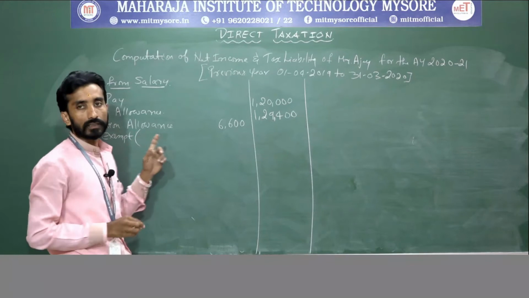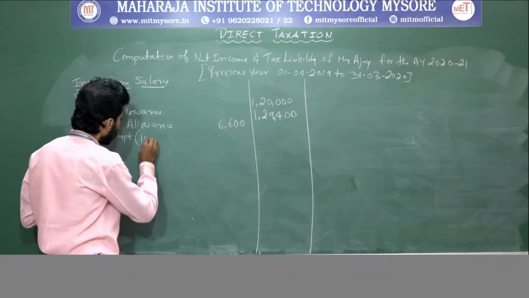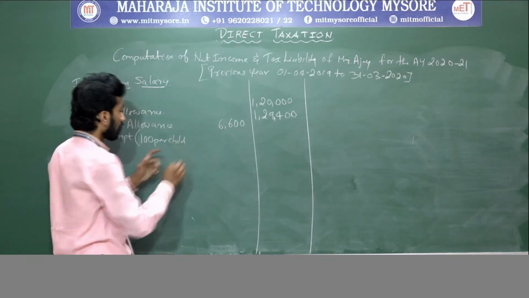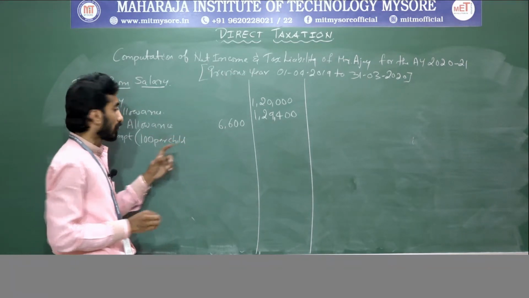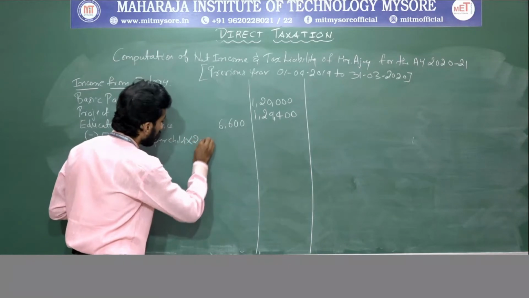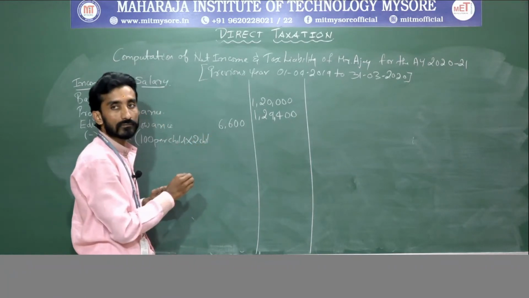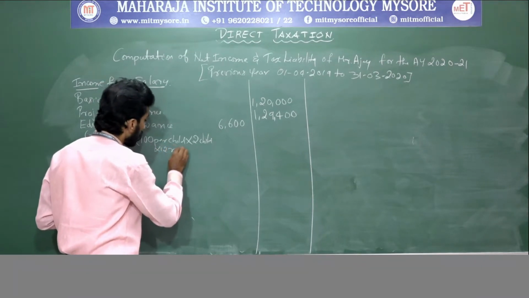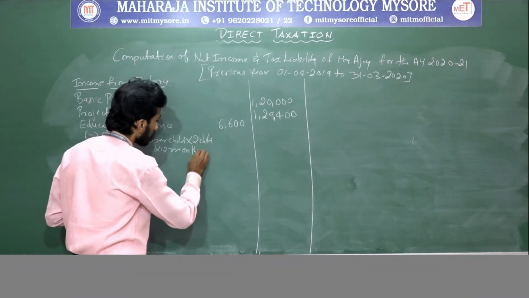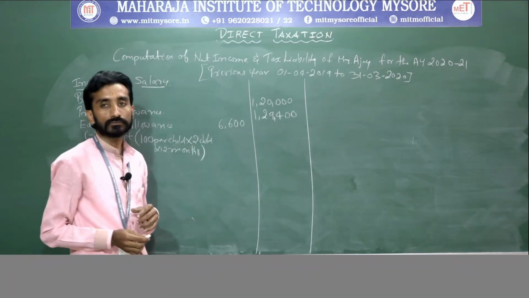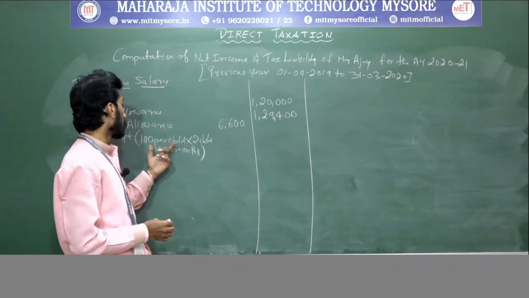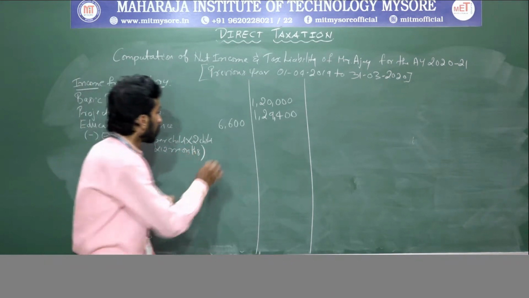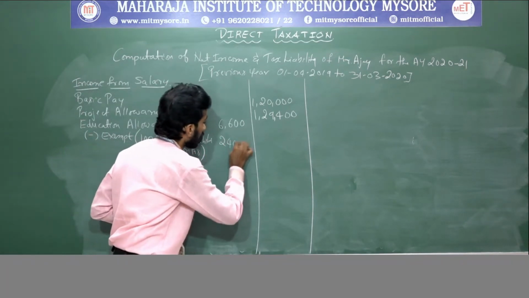Out of this, less exempt amount we need to calculate. So what is it? 100 per child into 2 children into 12 months. You need to calculate: 100 into 2 into 12, that is 2,400.